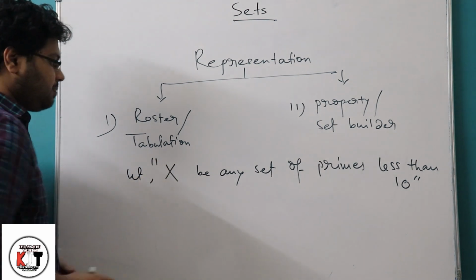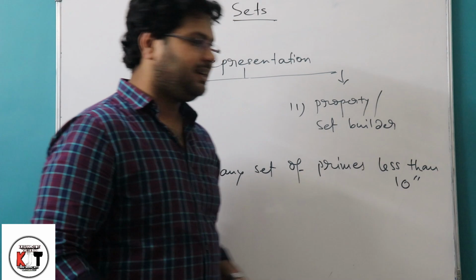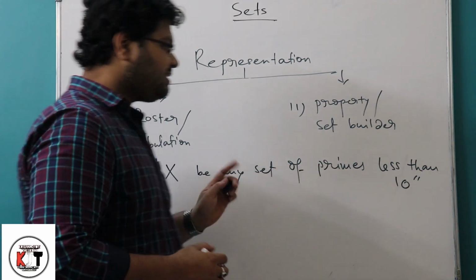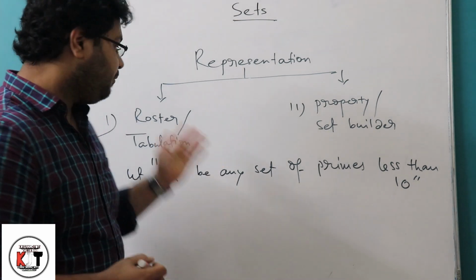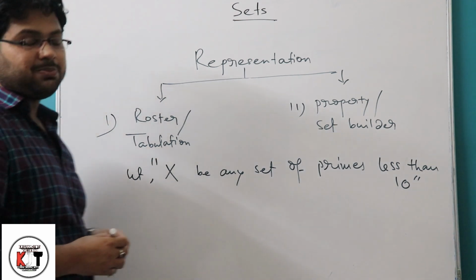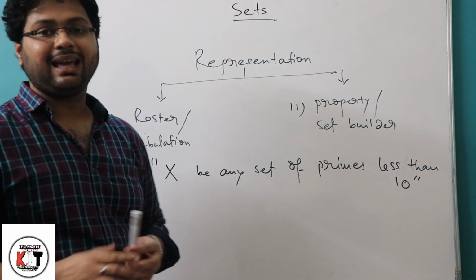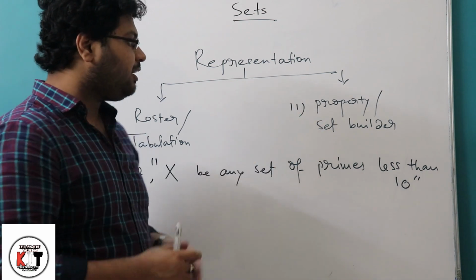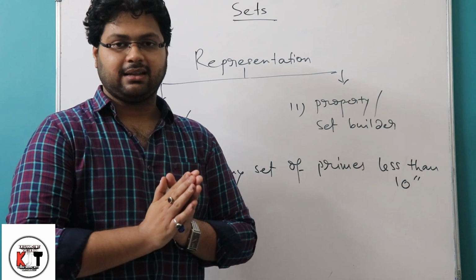Now if we want to represent this statement by the notation of set theory, and we represent it by the roster method, the other name is tabulation, in this method we will represent each of the elements of that set individually. But in the property or set builder method, we will mention the property of the elements in that collection.